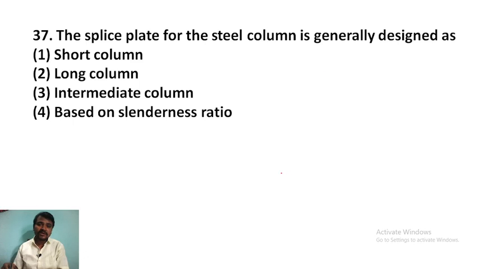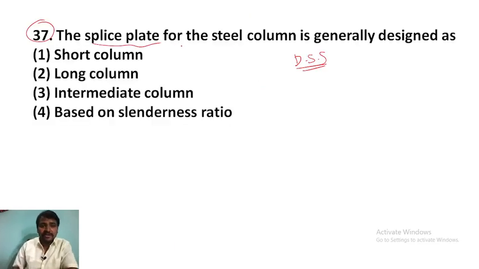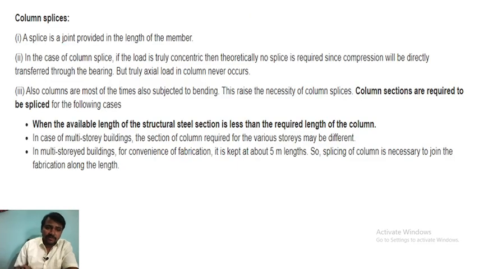But in the question, what they are asking about is the splice plate, this one. This is the column, and this is the splice plate. So the splice plate for a steel column is generally designed for what? Let me tell you.